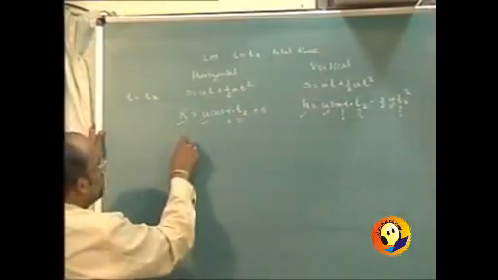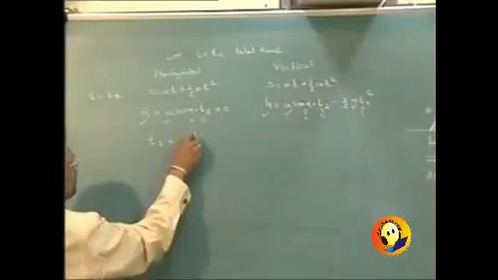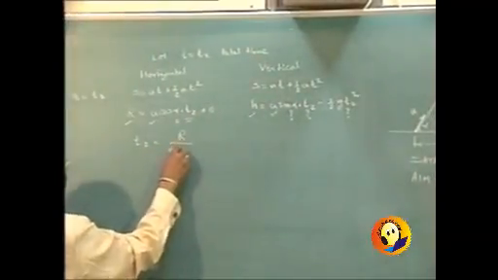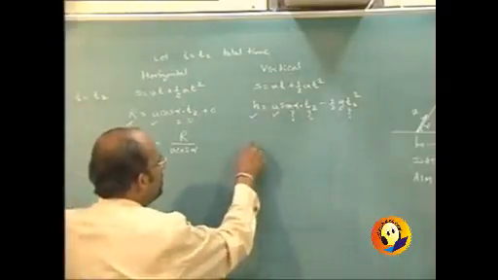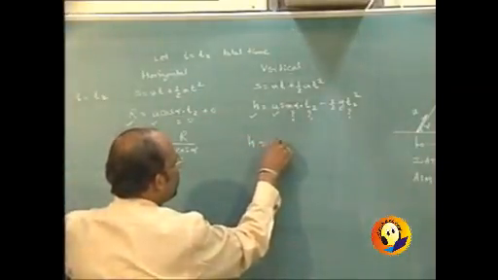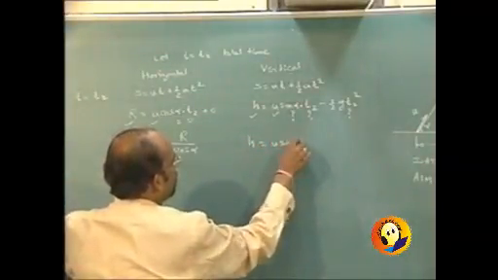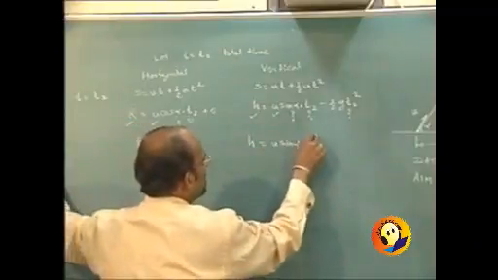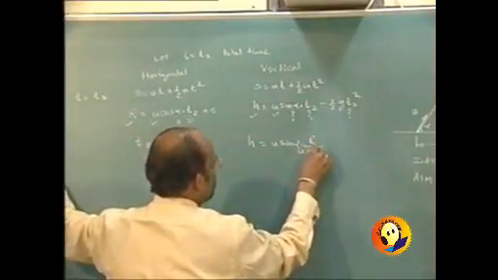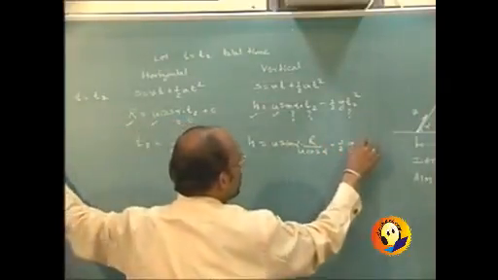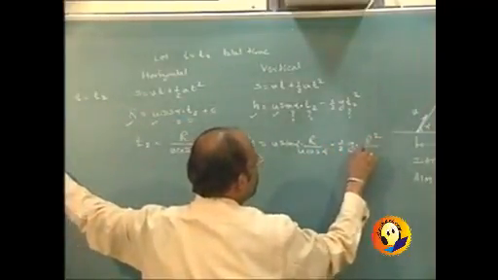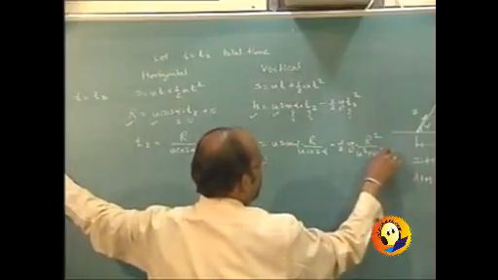So from the first equation, the value of t2 comes out to be r upon u cos alpha, and if we substitute it in the second, then we will get h is equal to u sin alpha into t2, that is r upon u cos alpha, minus half g into t2 square, that is r square upon u square cos square alpha.